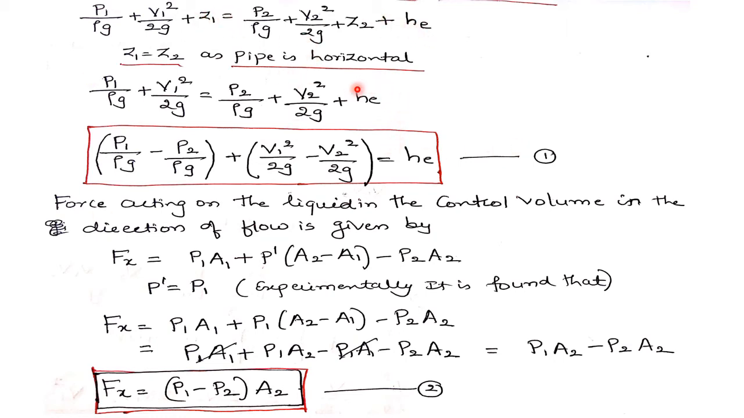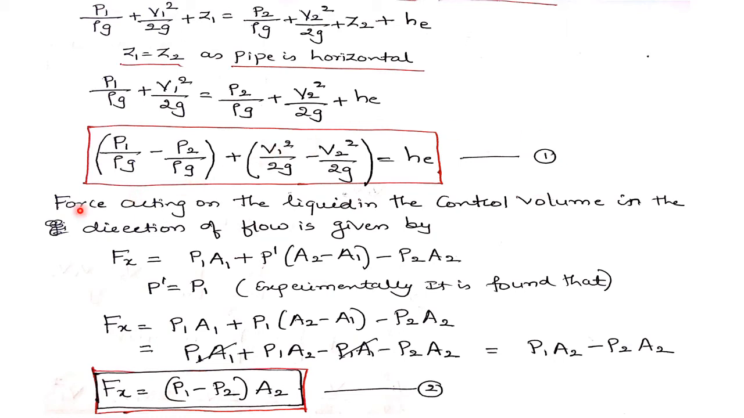So I have written the He term, that is, loss of head due to sudden enlargement, on one side, and I have shifted all these terms to the left side here. So my equation will be P1 divided by rho g minus P2 upon rho g plus V1 square upon 2g minus V2 square upon 2g is equal to He. Let me call this equation 1.